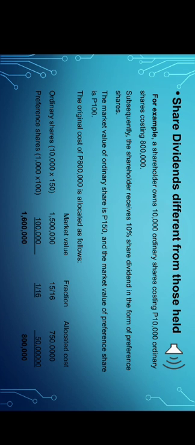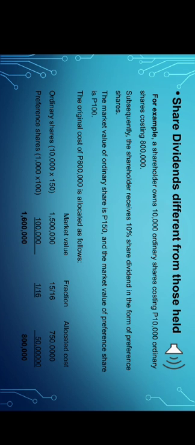Then multiply by 100 pesos, which is the preference market value, and it equals 100,000 pesos. The fractions are 15/16 for the ordinary shares and 1/16 for the preference shares.